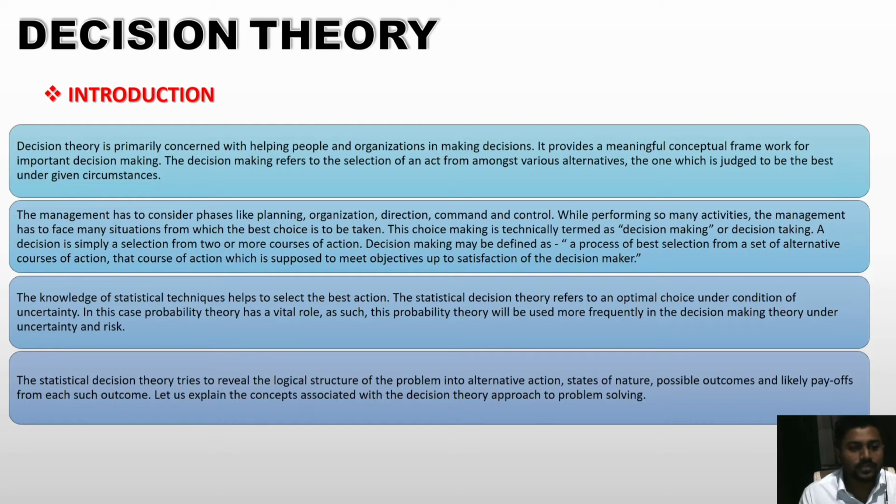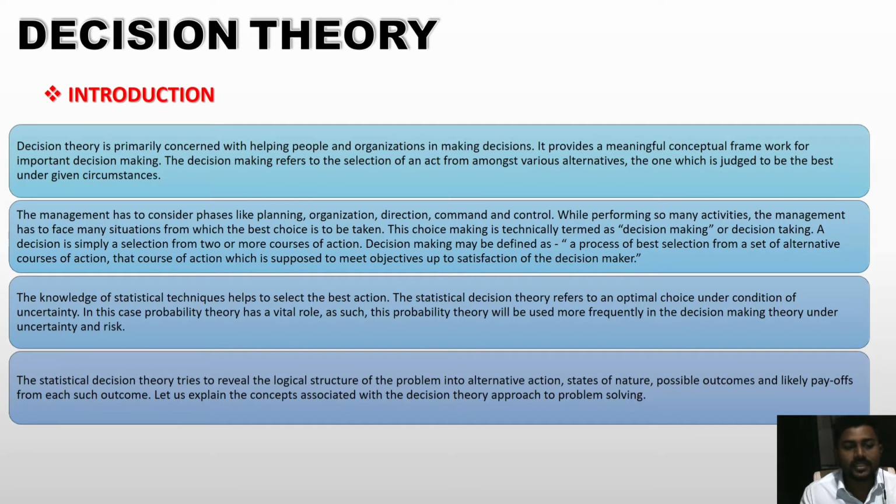The management has to consider phases like planning, organization, directing, command and control. While performing so many activities, the management has to face many situations from which the best choice is to be taken. This choice making is technically termed as decision making or decision taking. A decision is simply selecting from two or more courses of action. Decision making may be defined as a process of selecting the best from a set of alternative courses of action, that course of action which is supposed to meet the objective up to the satisfaction of the decision maker.